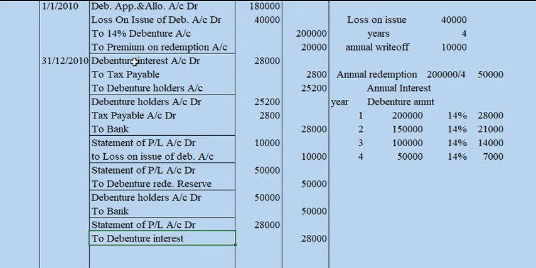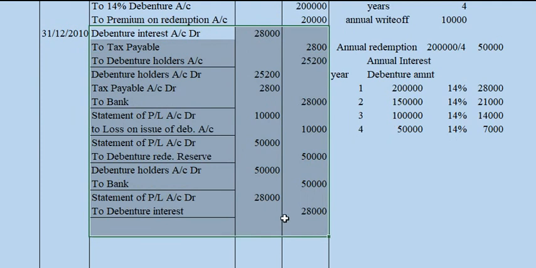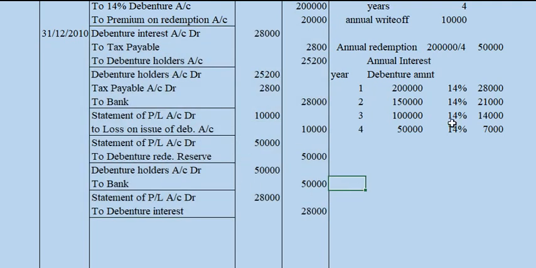The same things are to be carried forward for the next 3 years. For the next 3 years, the same entries are to be repeated. The only difference will be the interest amount. All other cases will be equal except this interest.